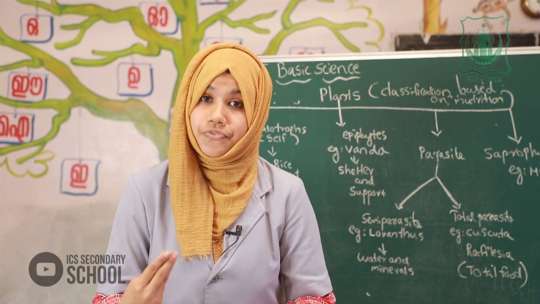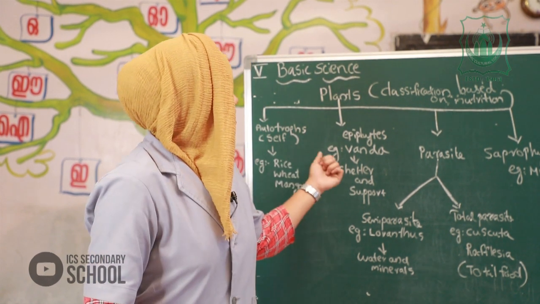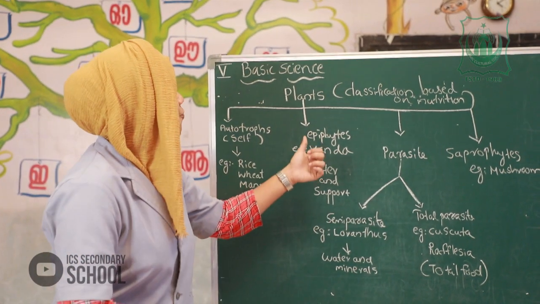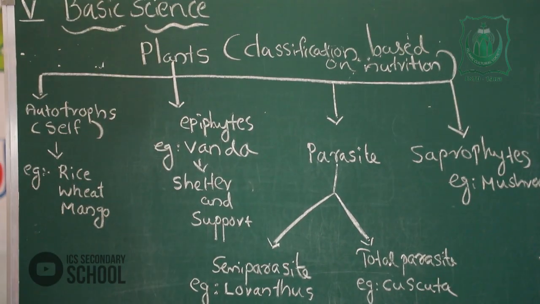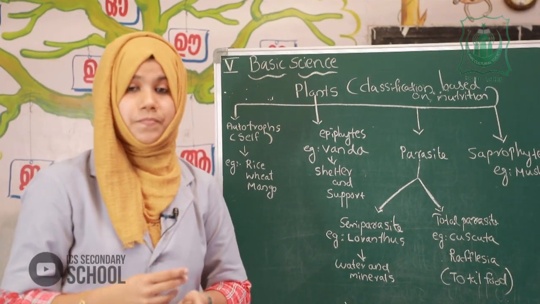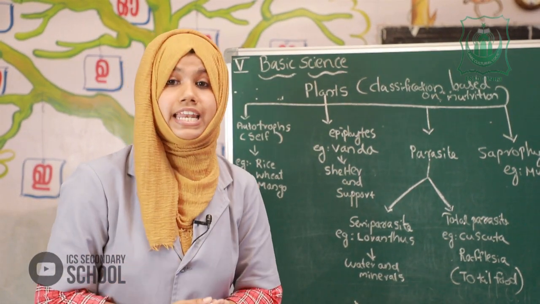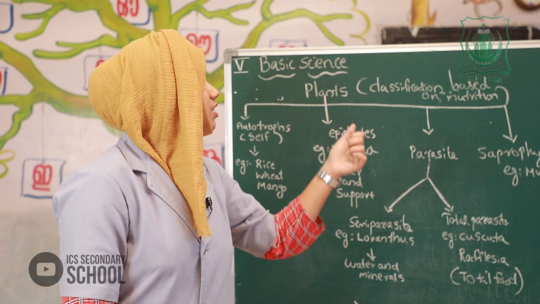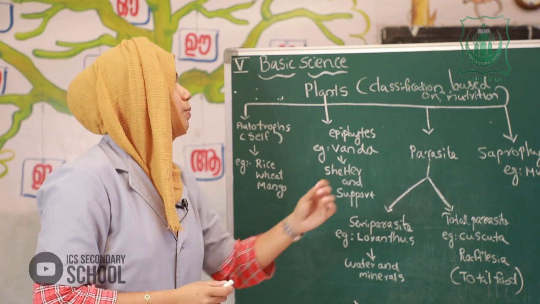So, there are different kinds of plants, and we can classify them. All of you listen here. Plants are classified into different groups. Classification is based on nutrition. So, what is nutrition? The process of obtaining food and using it properly. Based on nutrition, we can classify the plants into, yes, how many groups?